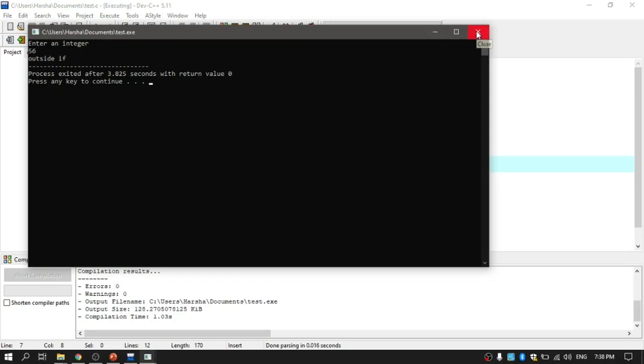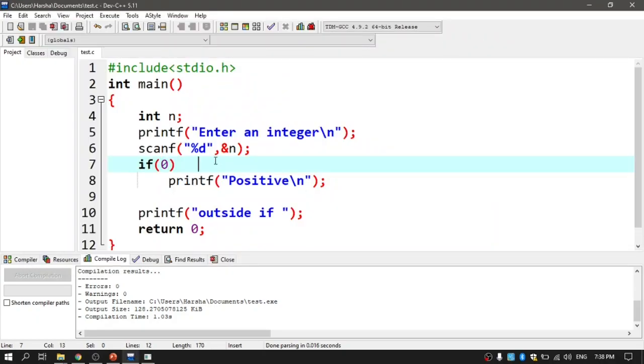The takeaway from this program is that in the C programming language, a non-zero value, whether positive or negative, will be considered a true case, and an absolute zero value will be taken as a false case. That is one point you have to remember. And as I told you already, the drawback with the simple if is that it is going to handle only the true state and not the false case. If I want it to handle false also, then I have to go for if else. If the condition is true, execute statement 1, and if the condition is false, or else, execute statement 2.